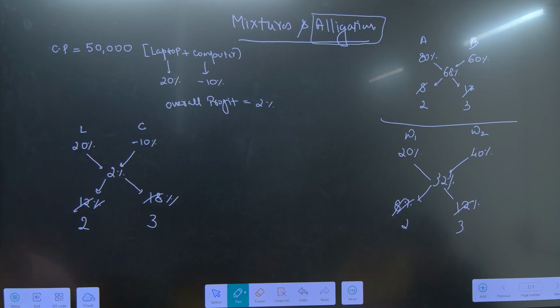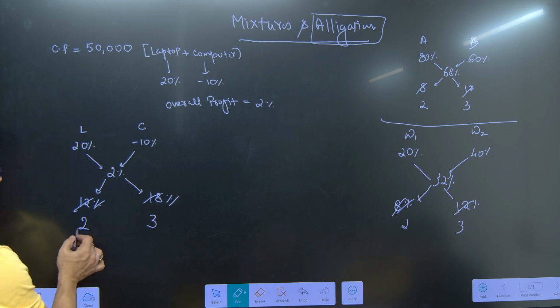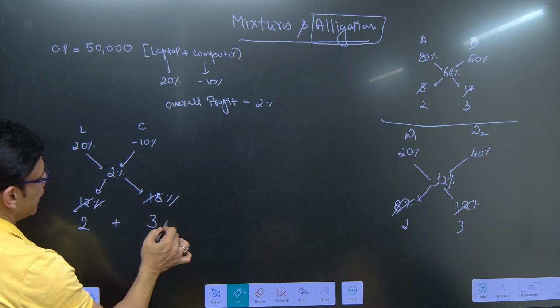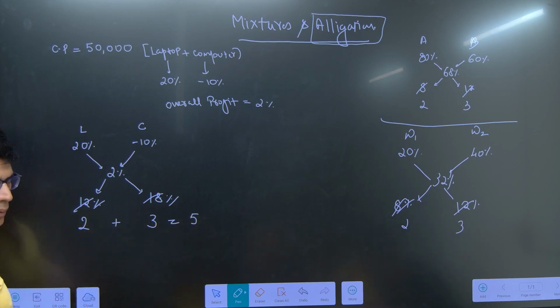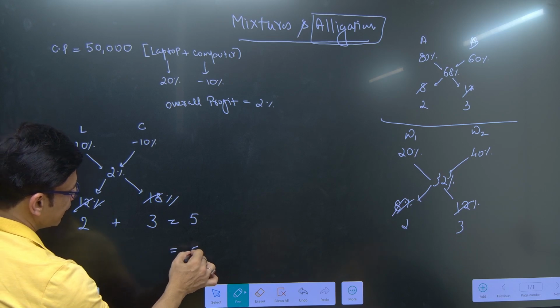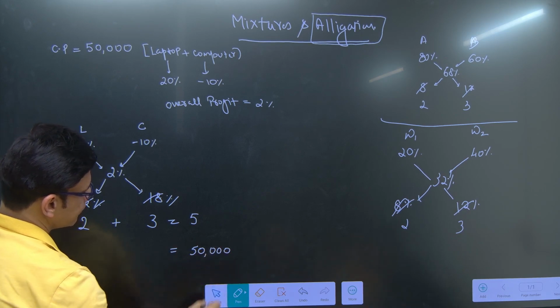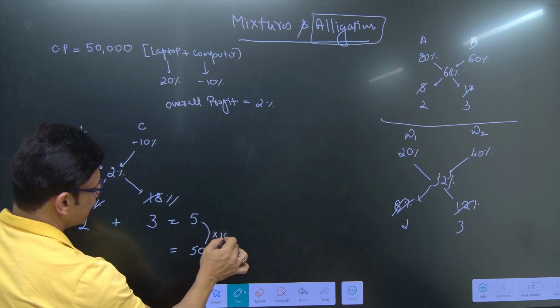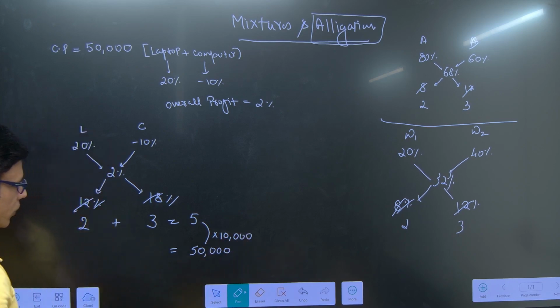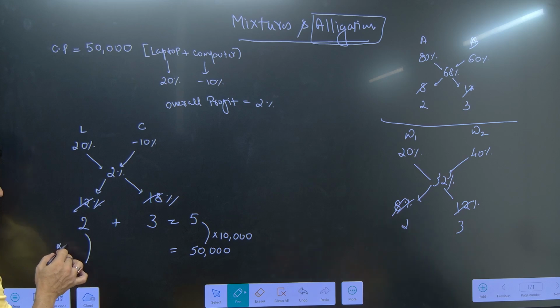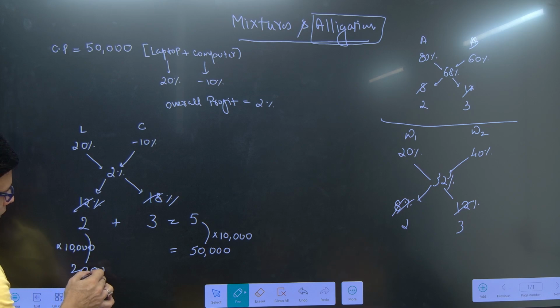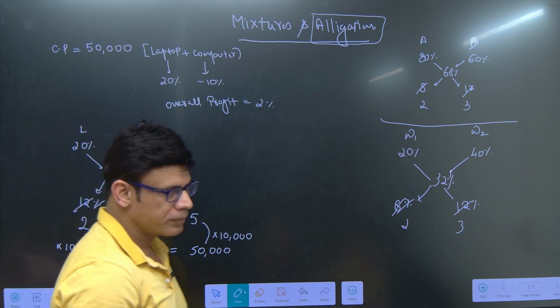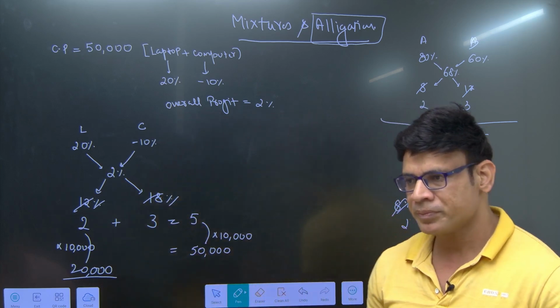So the question is how much he paid for the laptop. That means he purchased it, right? So laptop and computer together make how many parts? 5 parts. But the total is 50,000, right? 5 into how much is 50,000? 10,000. So how much he paid for the laptop? 2 into 10,000 is 20,000, and computer 3 into 10,000, 30,000.